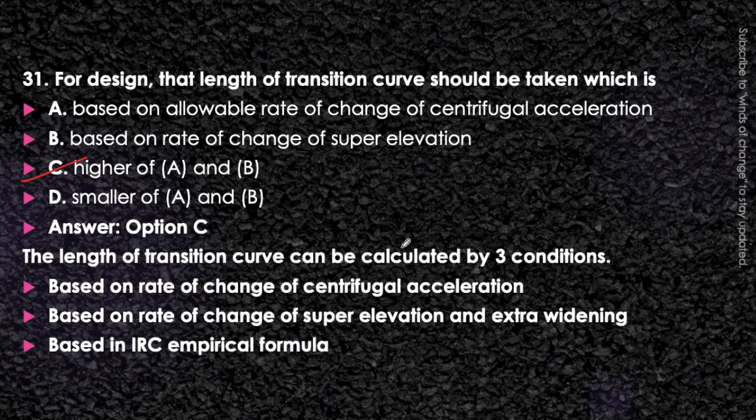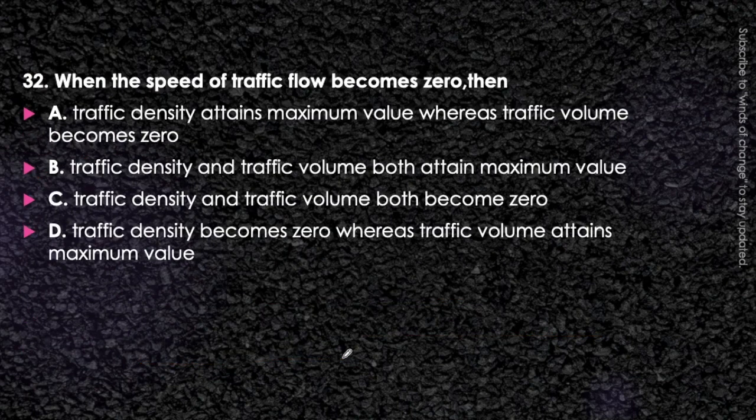Now what are the criteria that will decide the length of the transition curve? First of all, it must be based on the rate of change of centrifugal acceleration. You will be having a formula for that. Then based on rate of change of super elevation and extra widening, and based on the IRC empirical formula. These are the three criteria on which we will decide the length of the transition curve. So we will adopt the higher value of these three. Okay, moving on to the next question.